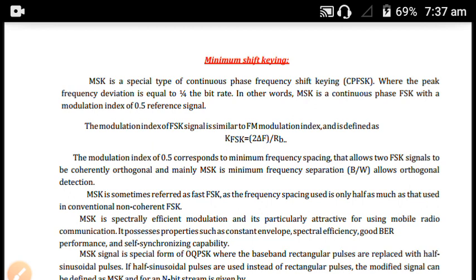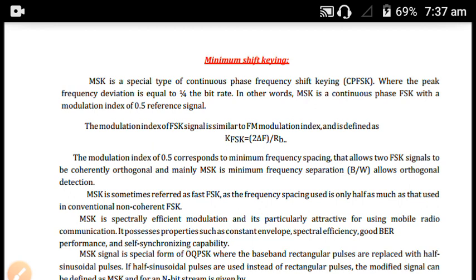The frequency spacing used is only half as much as that used in conventional non-coherent FSK. So we say that MSK is also a fast FSK.